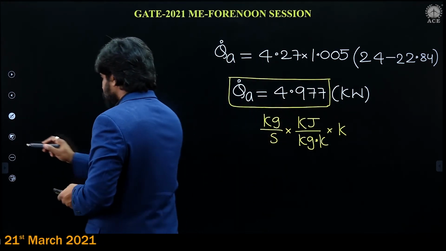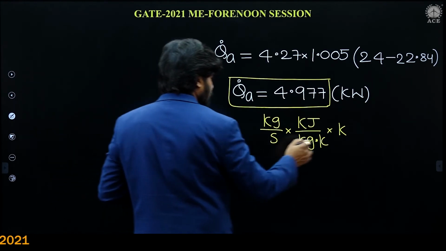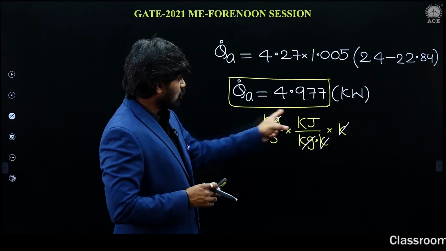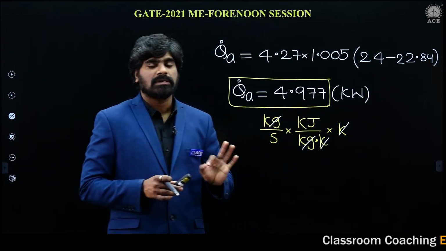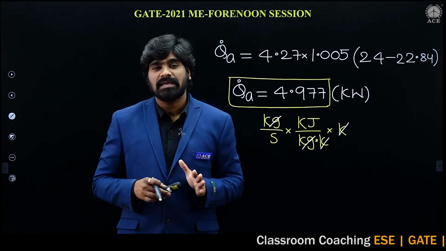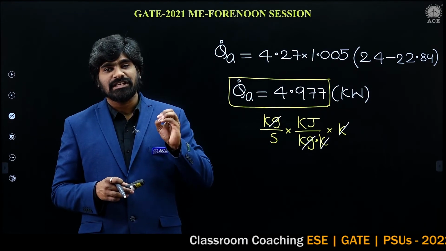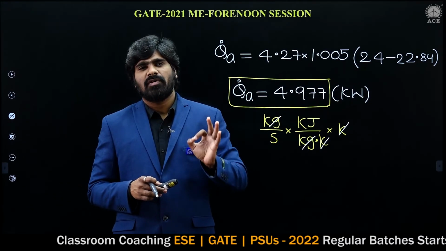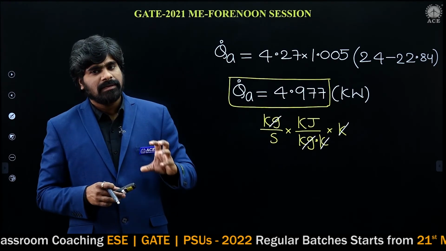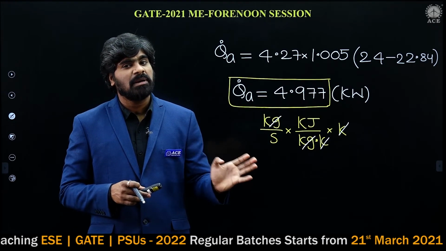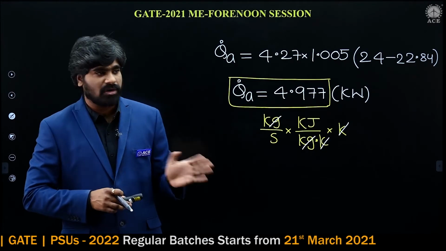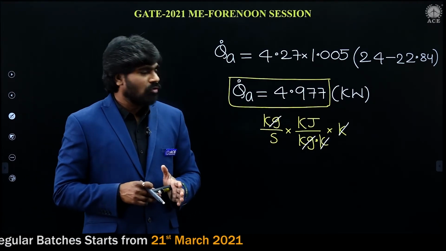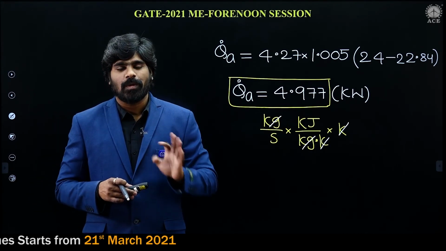Now if you check the units, Kelvin got cancelled, kg got cancelled. It is kilojoule per second, which is nothing but kilowatt. So this is the heat gained by the air in the air conditioning room. It is a simple steady flow energy equation problem. It is a little bit lengthy, but it is not tough. So the heat gain is 4.977 kilowatts.